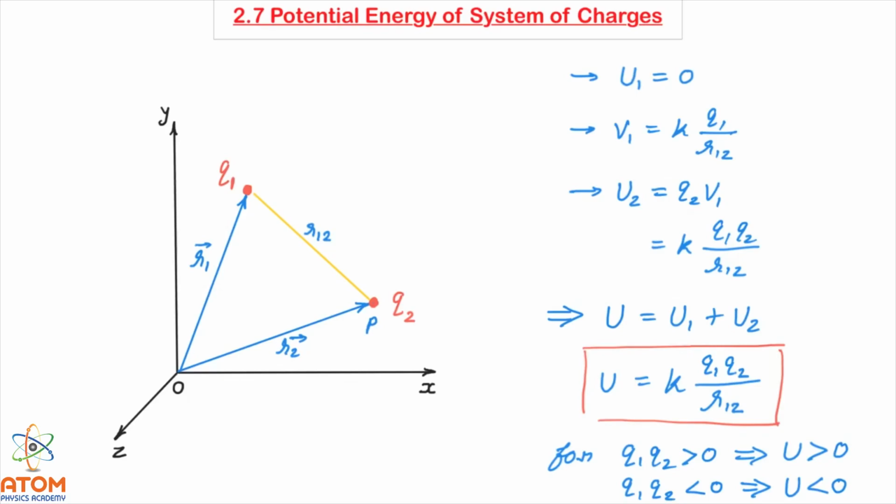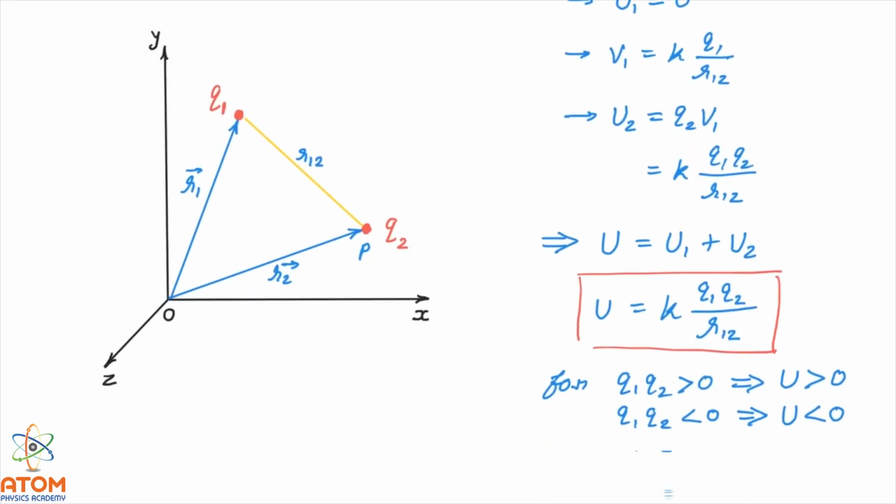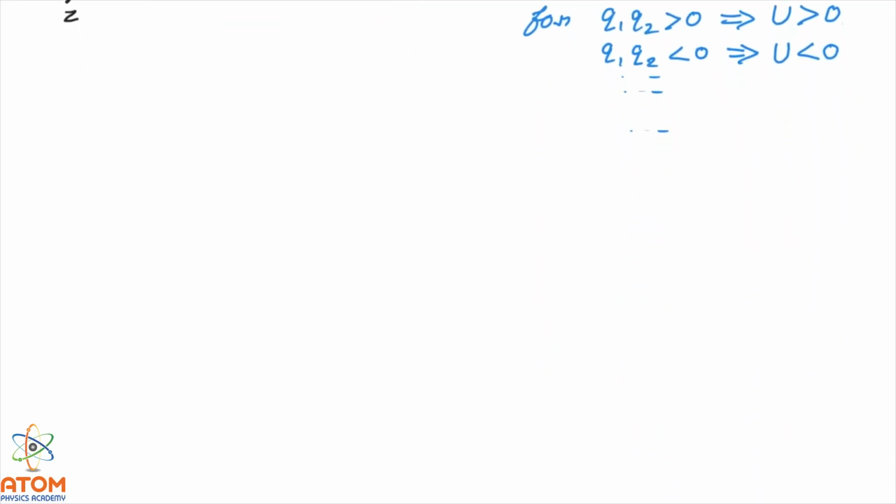Now let us see, if we are having a system of charges having 3 charges, let us say, then what will happen? Up to now we have seen potential energy of a system having 2 charges. Now let us see 3 charges. Now here there are 3 charges.